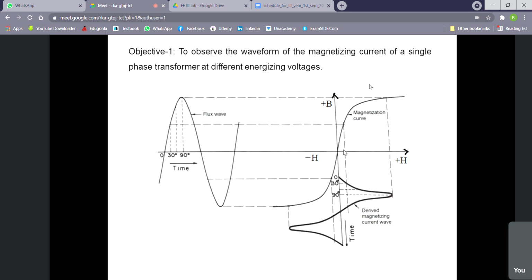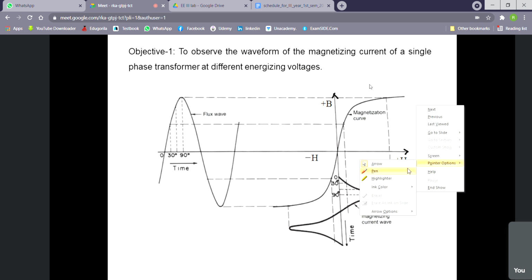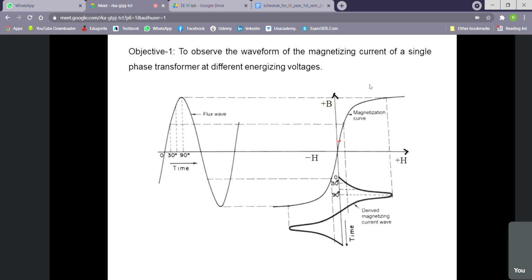So what will happen during the linear zone? When we are in the linear zone, then for a particular change in voltage or current, there will be a particular change. So this B versus H curve, we can write as I versus phi curve. I hope you know. So this is actually phi. For a particular value of phi, this point we can obtain, then this will be the particular value of current. So in that way, this current we can obtain here if we do it manually.